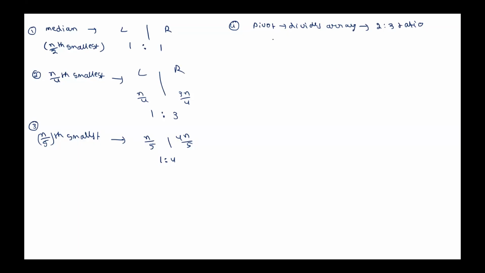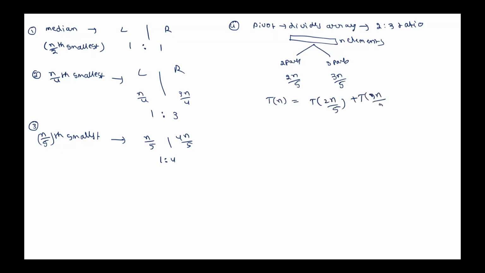So T of n: if there are n elements in total, 2 parts will be on one side, whether left or right, we don't know, and 3 parts on the other side. So 2 parts of n elements is nothing but 2n by 5, and 3 parts of n elements means 3n by 5. Now what is the recurrence? T of 2n by 5 plus T of 3n by 5 plus n minus 1. Is that correct?